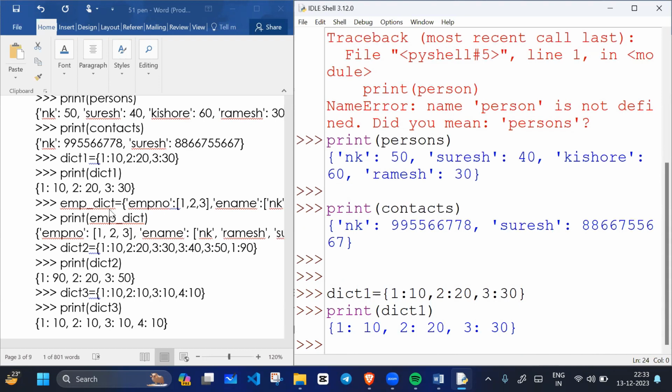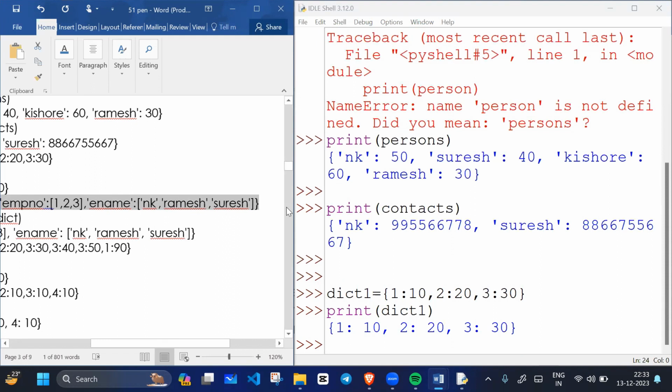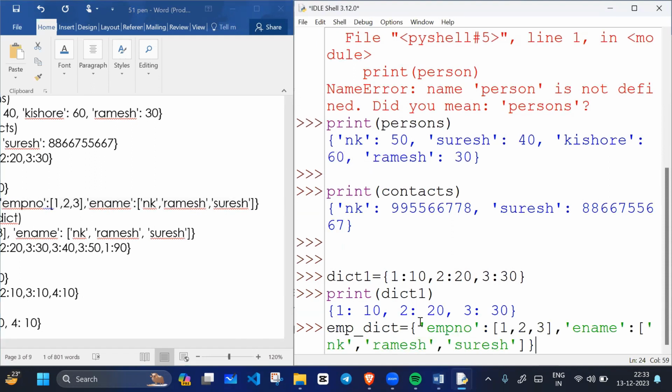Correct. Okay. If I write this, what is here? This is a key and this is the value. What type of value is this? List type of value. We can give any type of value, but we cannot give any type of key. Remember everyone, the value can be anything.